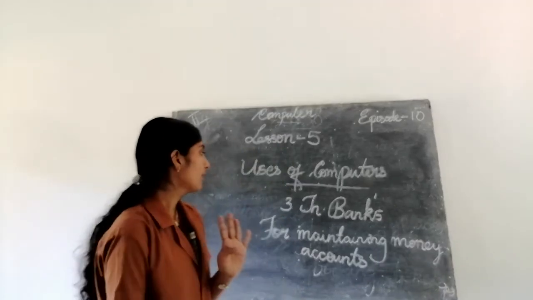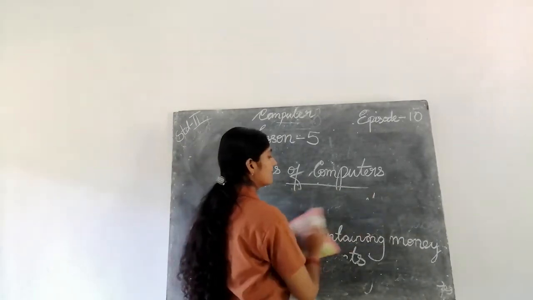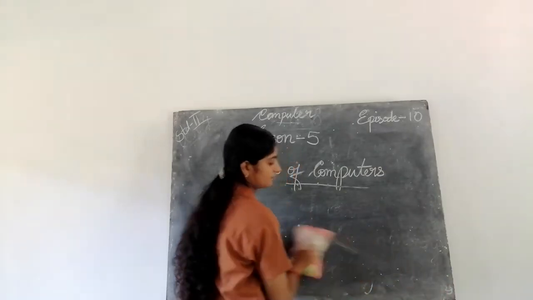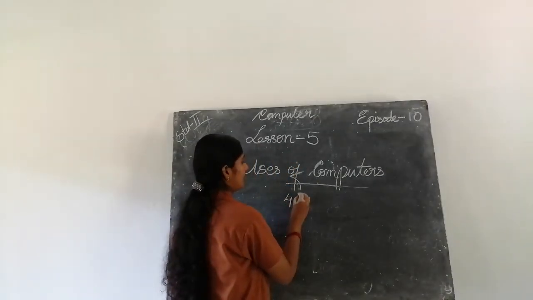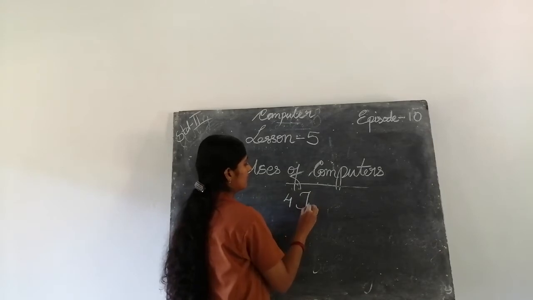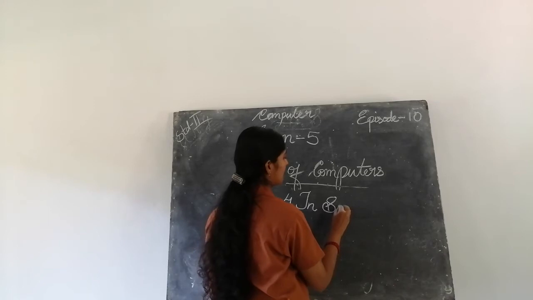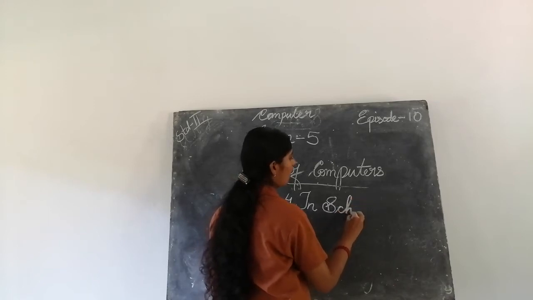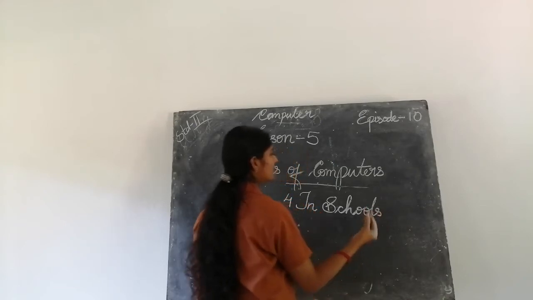So the fourth use or fourth place is where? In schools. Fourth one, in schools. S-C-H-O-O-L-S.